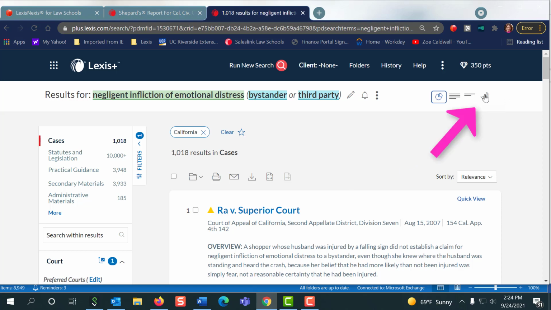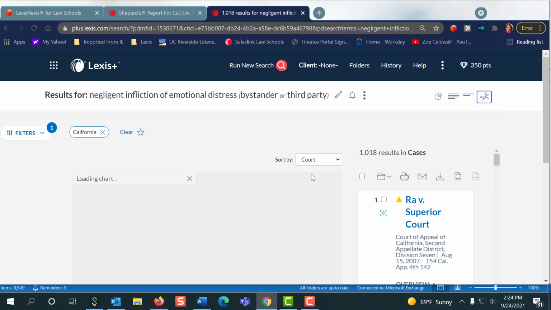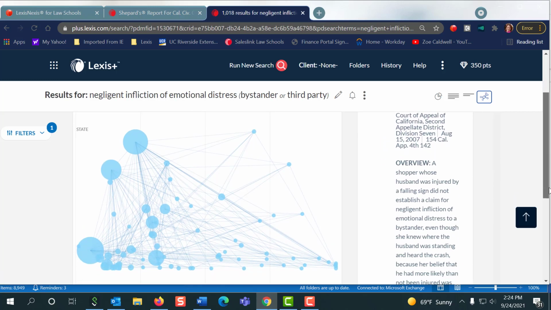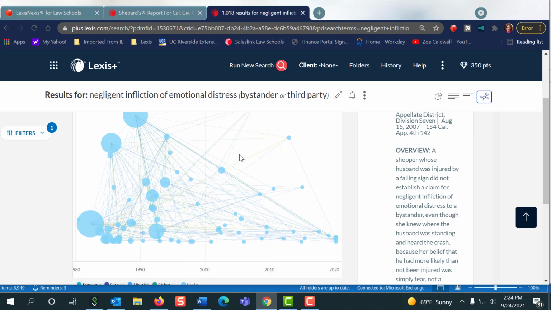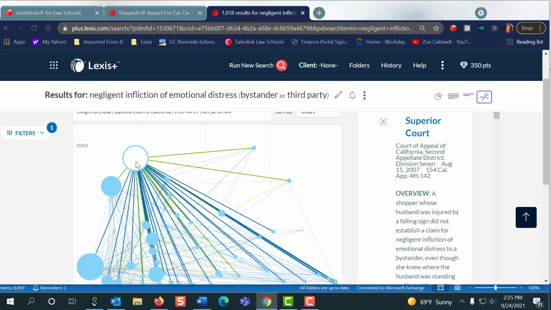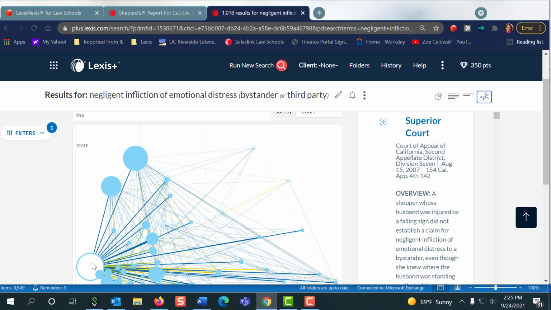So here's a trick. I want you to come to your Ravel view. Ravel view is going to pull from the top 75 cases in your results set, and it's going to tell you what the most influential cases are to others in your site list. So what I mean is, I see that I've got a few big bubble cases here.